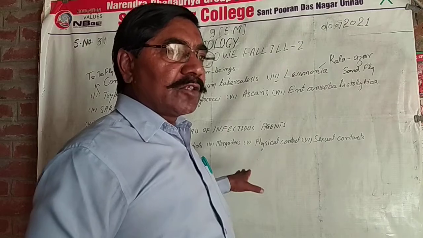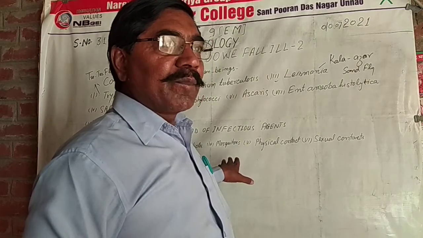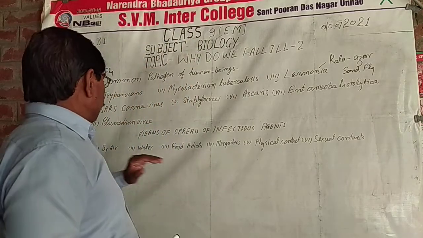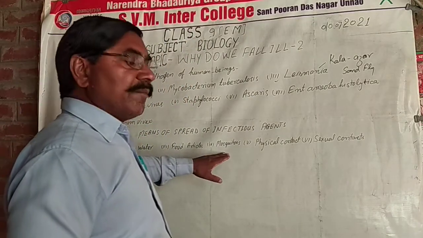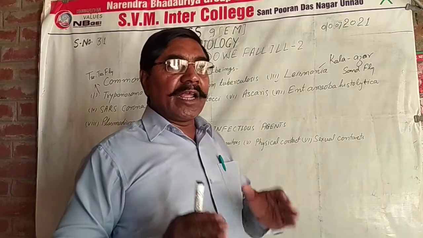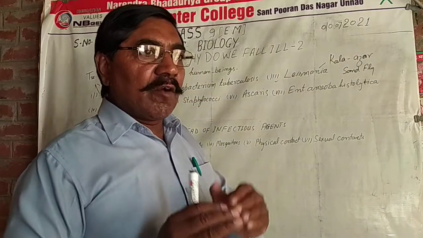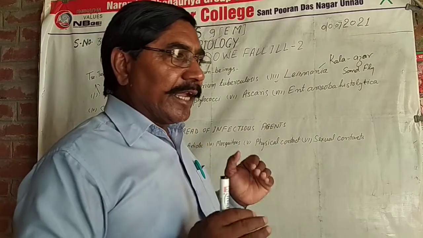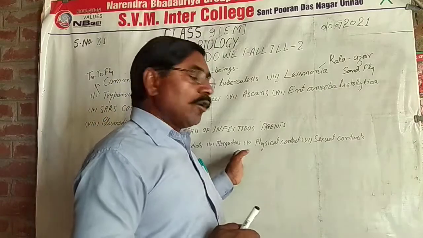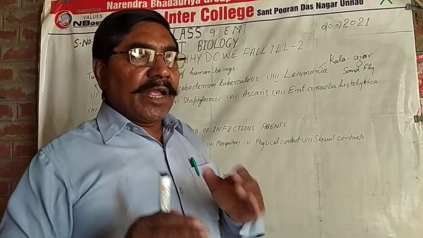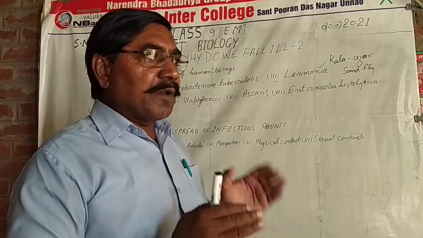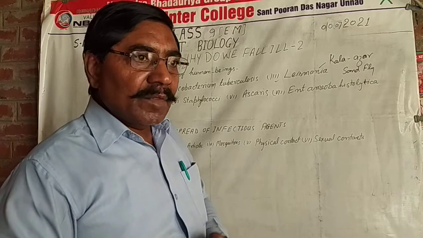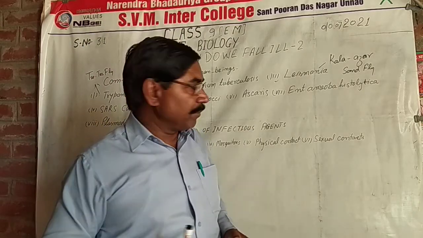Mosquito: the female Anopheles spreads the malaria parasite Plasmodium vivax. When the mosquito bites an infected person and sucks blood, the Plasmodium vivax comes into its saliva. Then when this mosquito bites a healthy person, the Plasmodium vivax enters the blood of the healthy person. That healthy person is also infected.